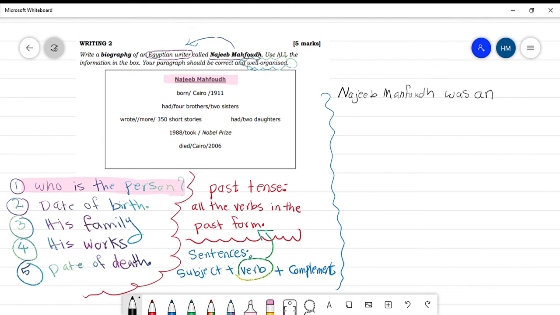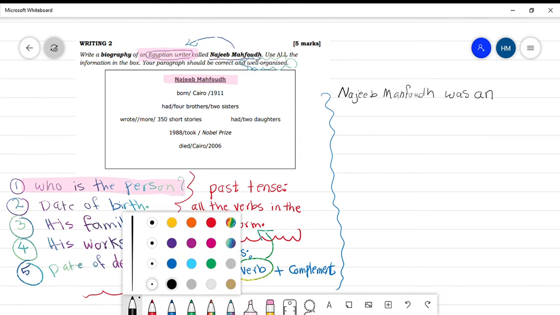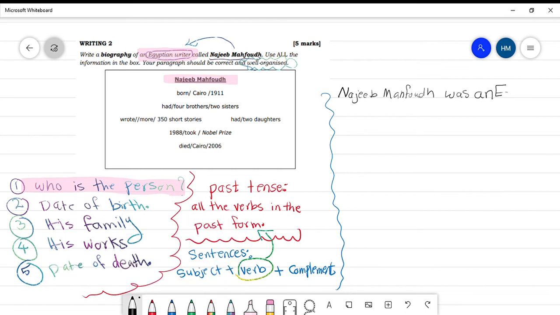He was an Egyptian writer. Here is the information about Najib Mahfouz. Najib Mahfouz was an what, students? He was an Egyptian. He was an Egyptian writer.